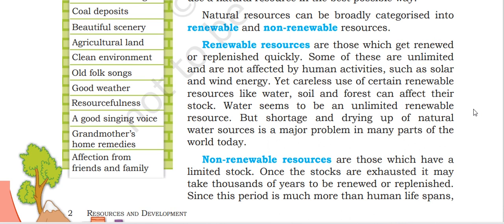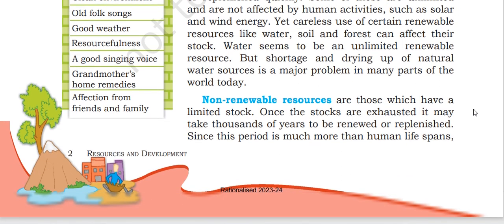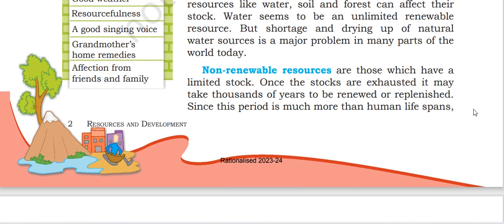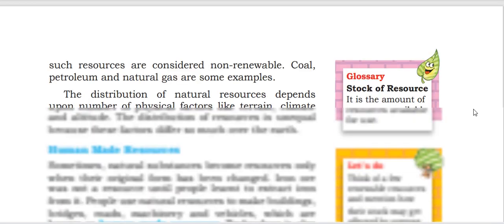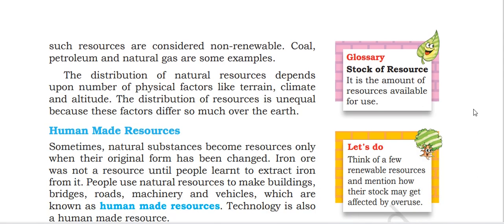Non-renewable resources are those which have limited stock. Once the stock is exhausted, it may take thousands of years to be renewed or replenished. Since this period is much more than a human lifespan, such resources are considered non-renewable. Coal, petroleum, natural gas are some examples.